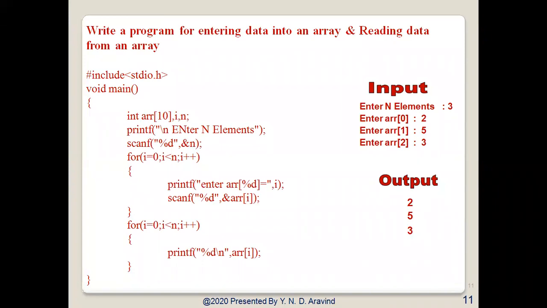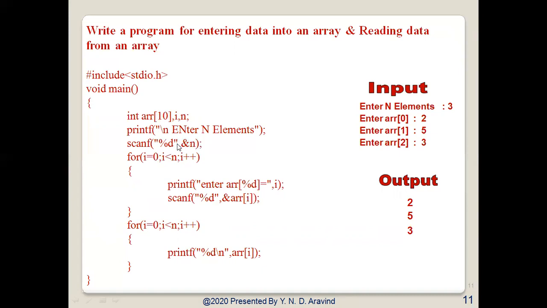Now let us see a small program for entering data into an array and reading data from an array. So if you see here, I have taken 3 variables. One is an integer array, which has a size of 10, so total elements it is having is 10 elements, and integers i and n. Enter the number of elements, scanf("%d", &n). So here the n value can be any value. The maximum size of the array is 10. It is not necessary that all the 10 elements you need to give. It will allocate the space for 10 elements, but you can have your own size.